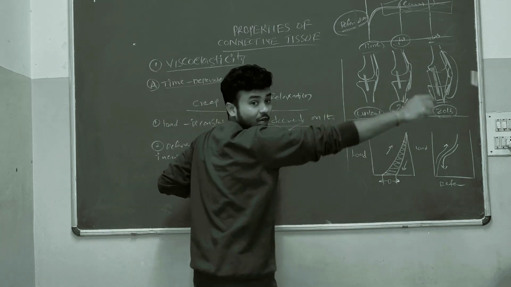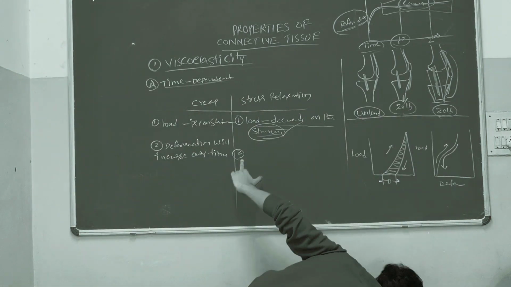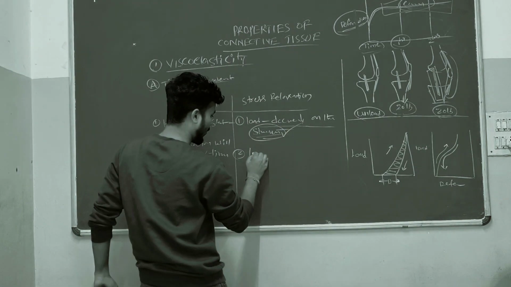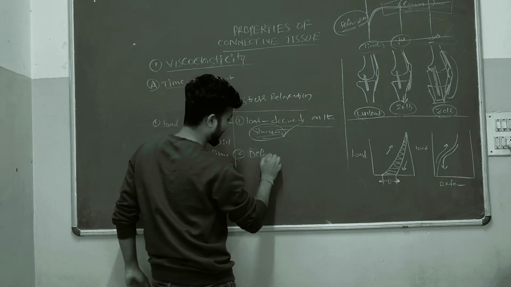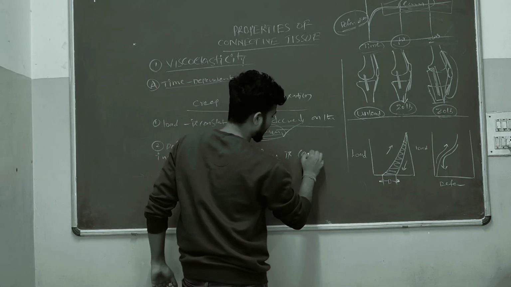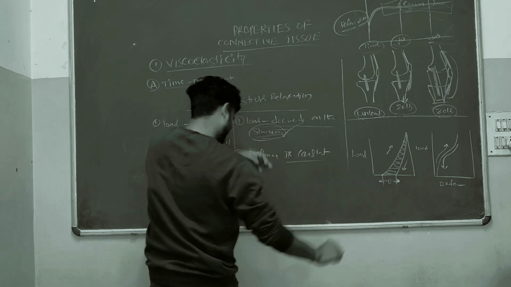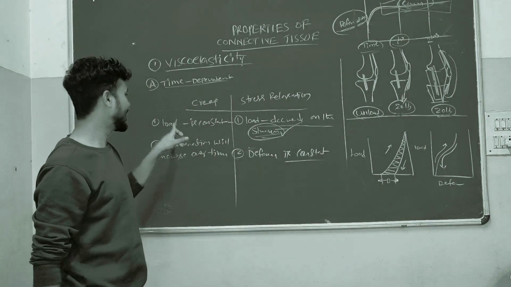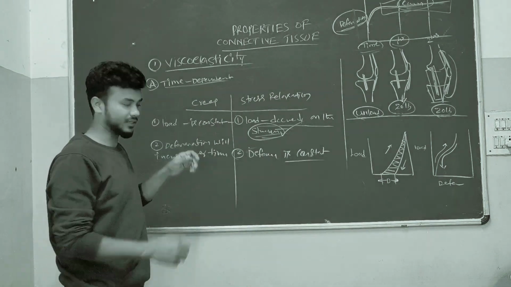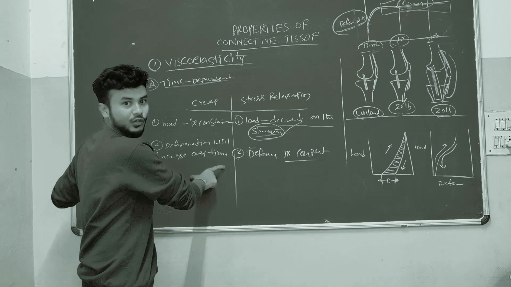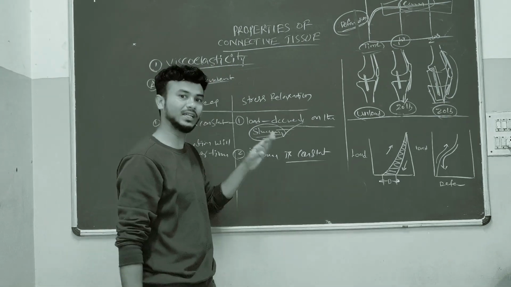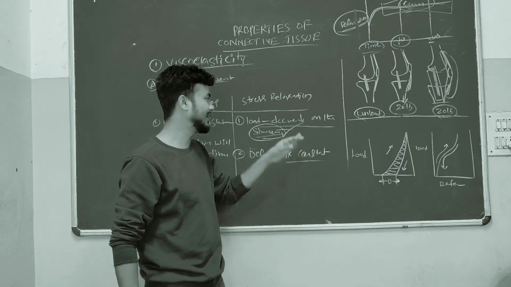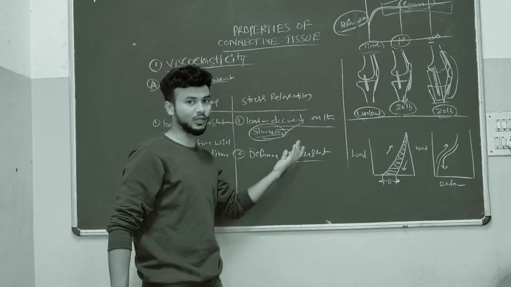Already it is elongated. So here the deformation is constant. It's very easy to understand. In creep the tissue will stretch and elongate, and the load will be the same. Here the tissue is already elongated, deformation is done, so that's why the load will be less.